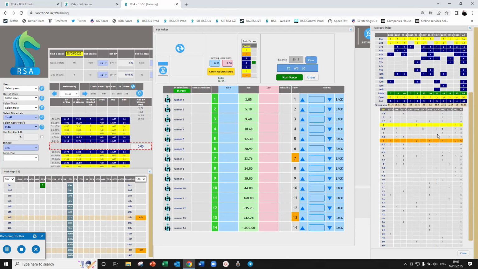Okay? So that's it. That's how Race Stats app works. It's so easy. You don't need to know a single name of a horse. In fact, we don't even put them in here. You don't need to know anything about trainers, jockeys, anything. It's just numbers, numbers, numbers, and the ability instantly to see what those numbers are telling you.